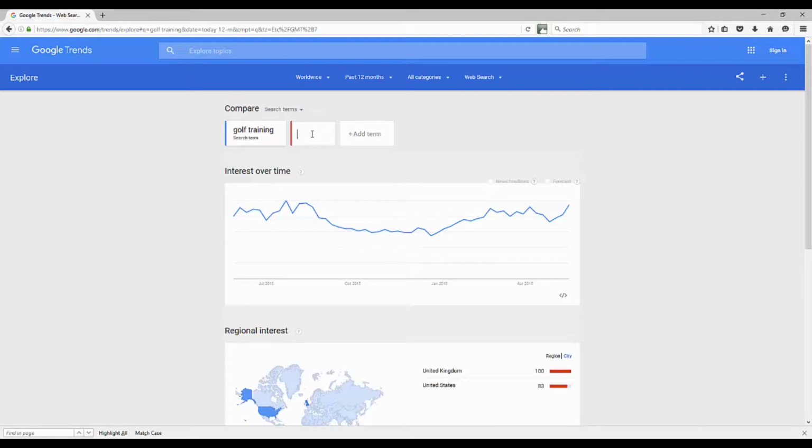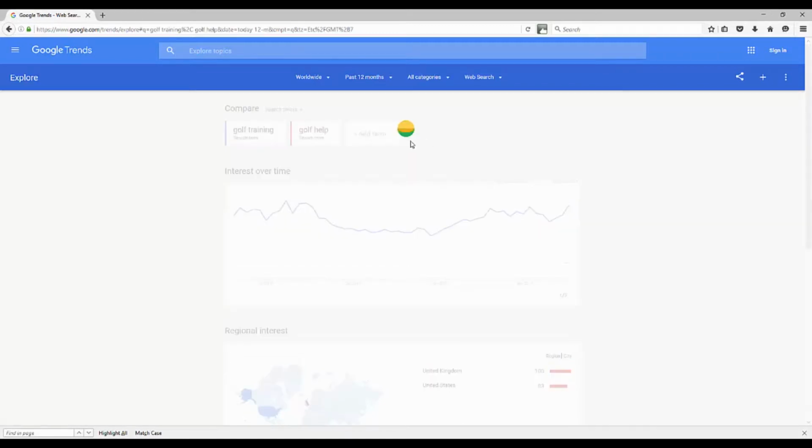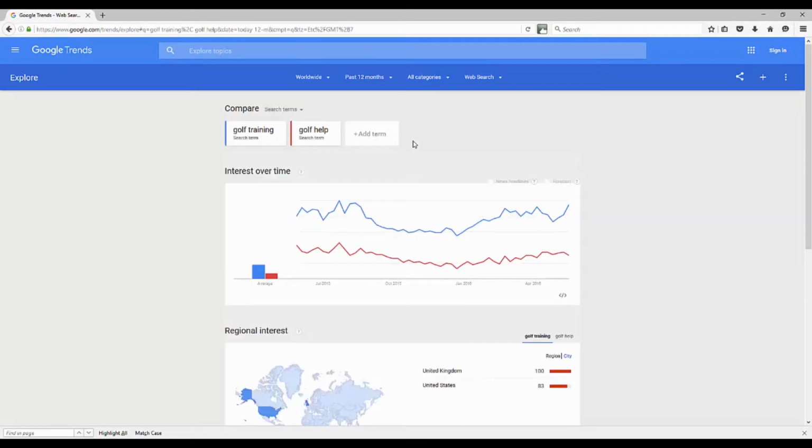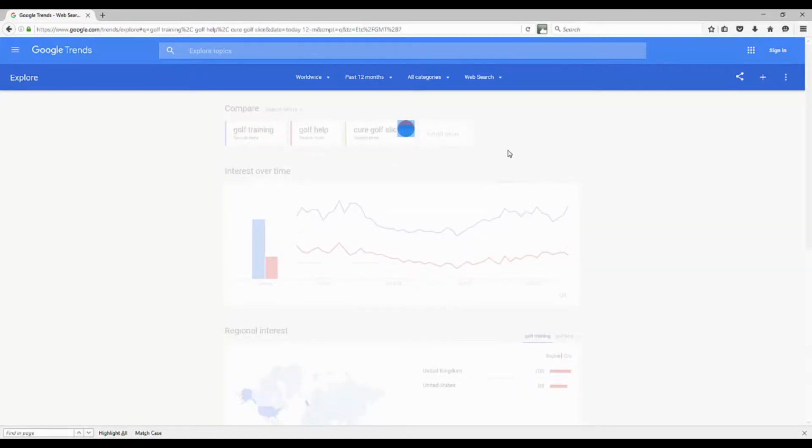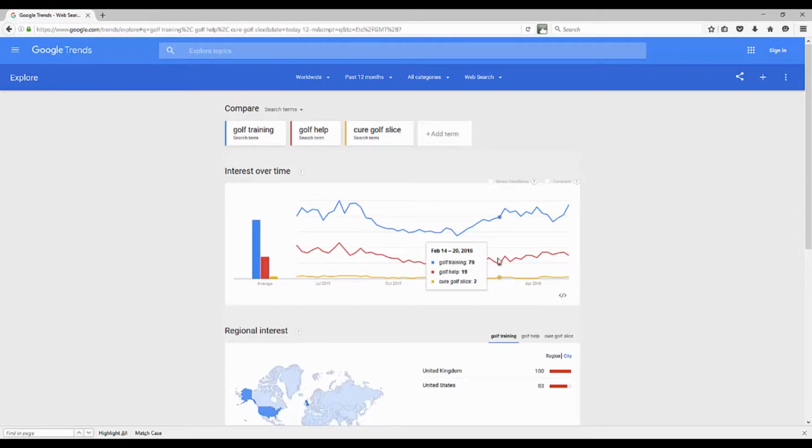Now I could simply click add a term too, and I could say golf help. And the phrase golf help surprisingly has less, because it's not as simple of a phrase, I guess. So let's say cure golf slice, and let's see how that's comparing. So we can compare keywords and see trends over time, see what keywords are getting more benefit. Now that's a longer tail phrase.